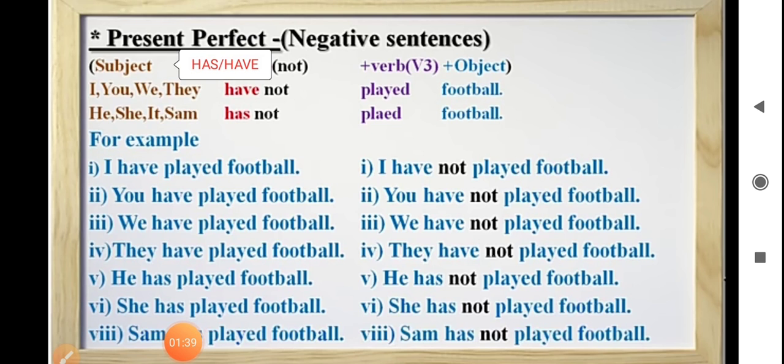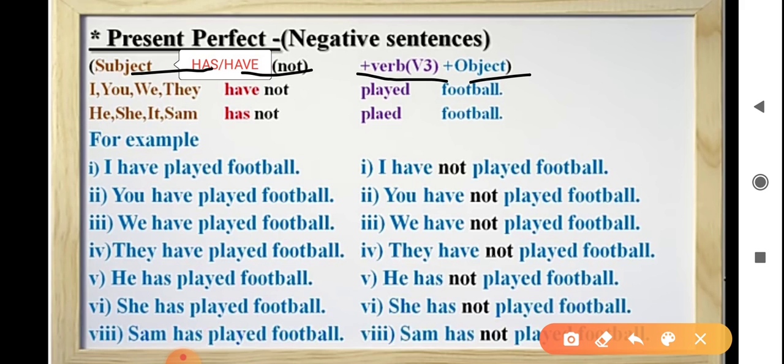Format for negative sentences in present perfect tense is subject plus has, have plus not plus third form of the verb plus object. See examples. I have not played football. You have not played football. We have not played football. They have not played football. He has not played football. She has not played football. Sam has not played football.